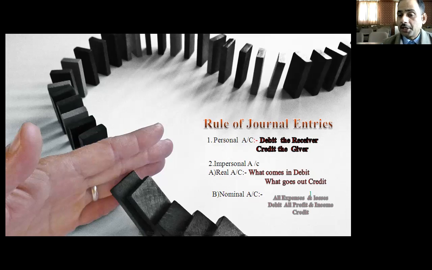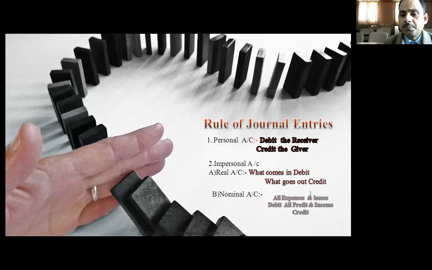What does this mean? If somebody involved in the business is receiving something, then on that basis we will debit him or her. If somebody is giving something, then on that basis we will credit him or her. So the rule of the personal account is: debit the receiver and credit the giver. A very easy rule that we can easily understand.